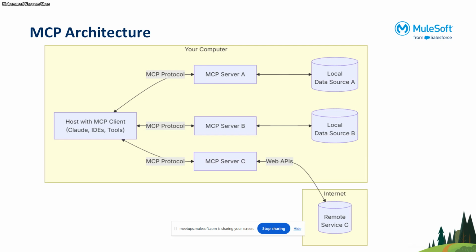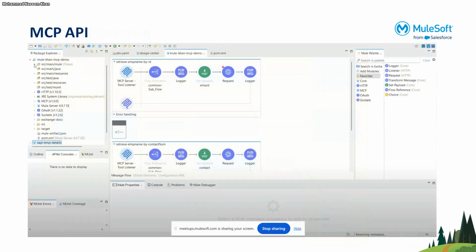The only thing I'll showcase is how we can pass the client ID credentials as well from the MCP configuration. So I have created an API on which I have applied the client ID enforcement policy. I'll showcase it once I demonstrate.